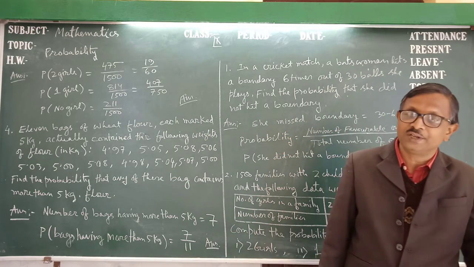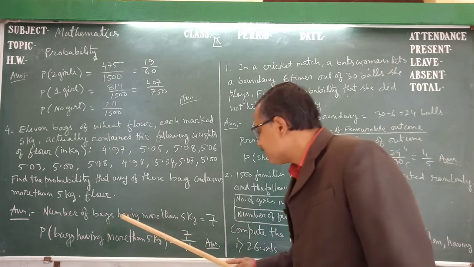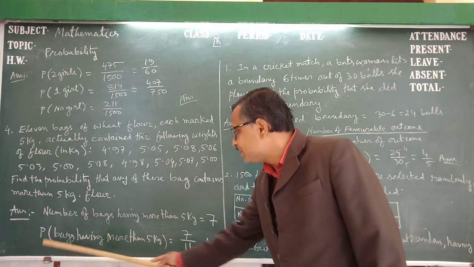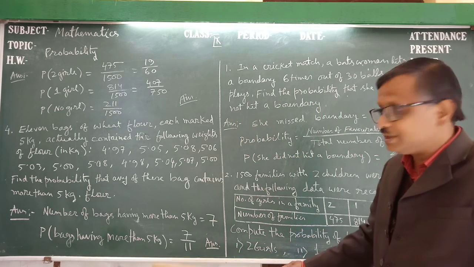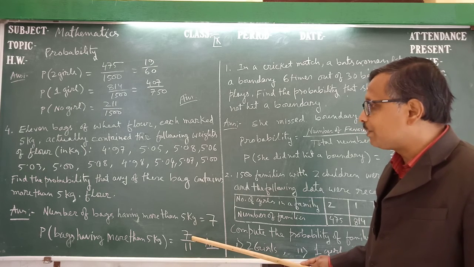When they are actually weighed, we get more than 5 kg. So the number of bags having more than 5 kg is 7. The probability is 7 upon 11, because 7 is the favorable outcome and 11 is the total outcome.